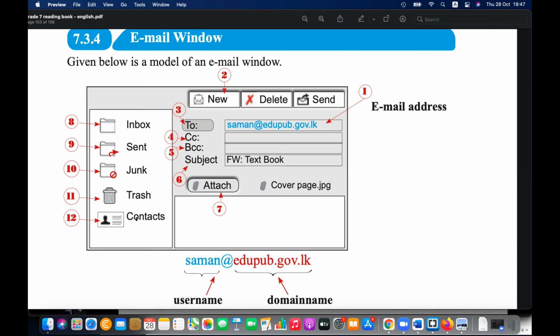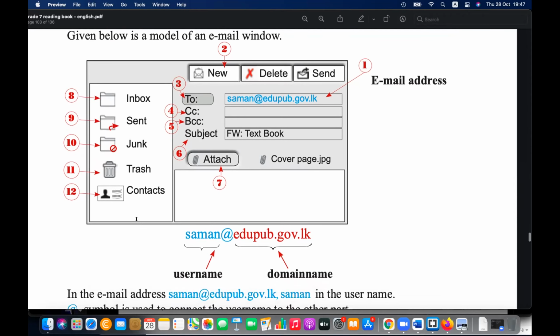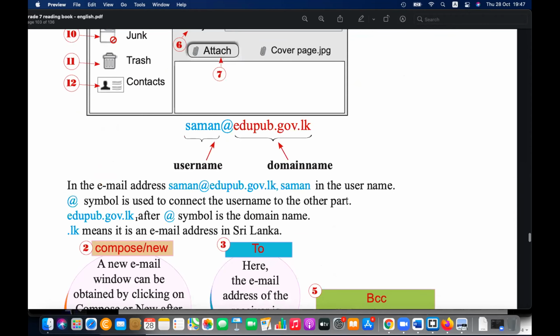So one important thing is you can back up your contacts in Google Contacts and import them into your mobile phone also. That facility is also there in Google, right? That is some additional thing. If you want, you can just go and study about that also. Right, so that is about email.